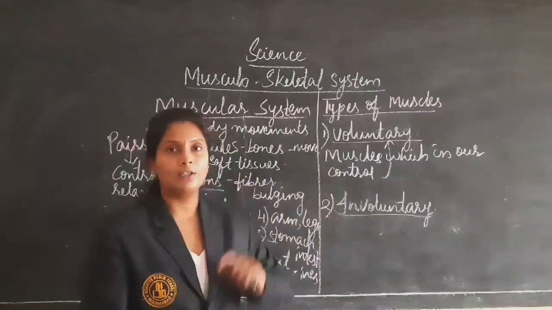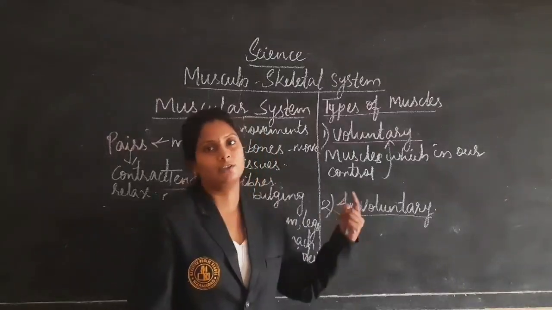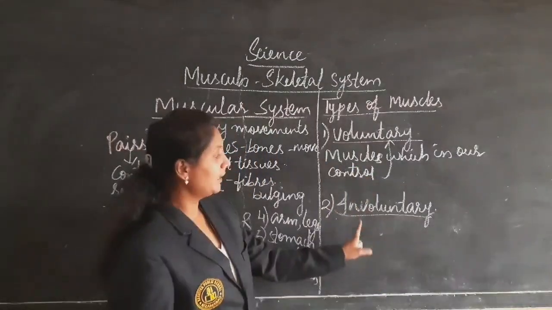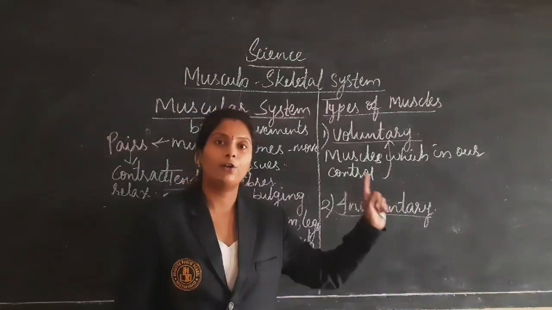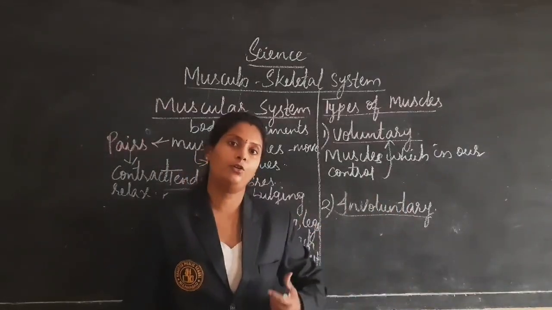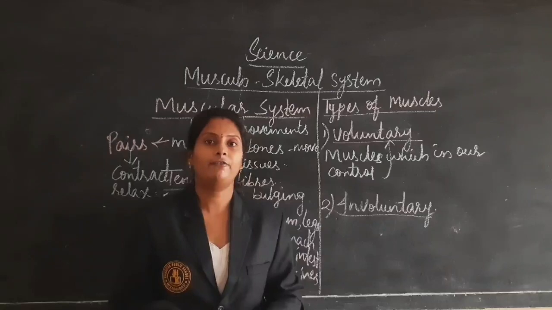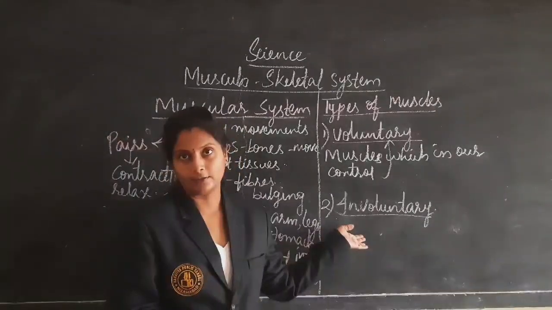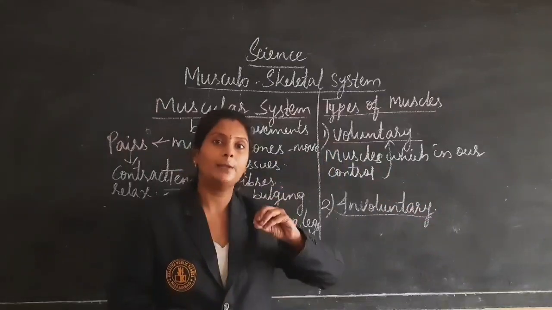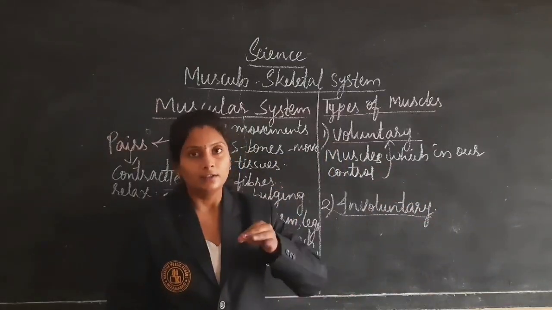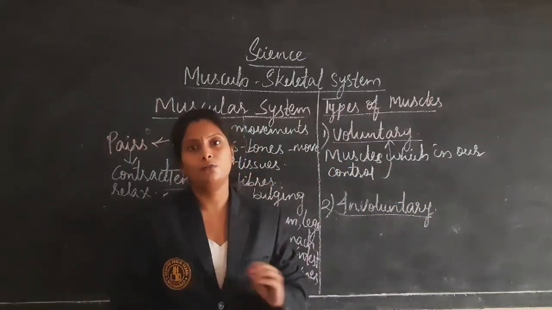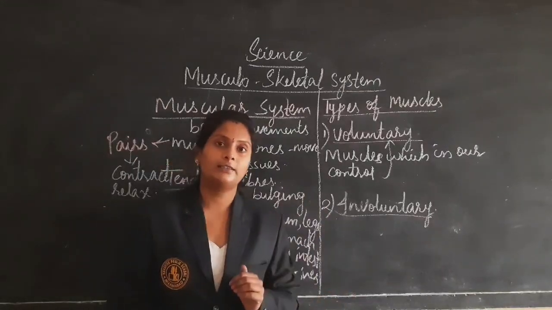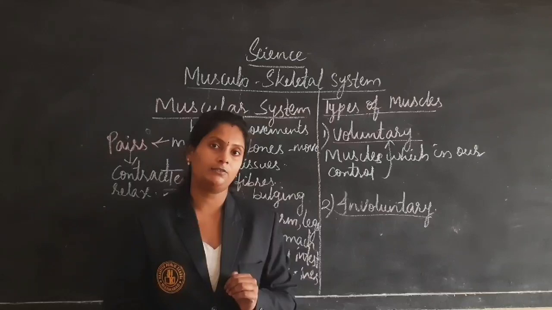Next, involuntary muscles. That means, not exactly opposite, but involuntary. I told you voluntary means if we like, if we want to do with our will and wish, we can do it. But involuntary muscles are not like that. Whether we like it or not, they keep on working. Can you give examples if you understand this one?